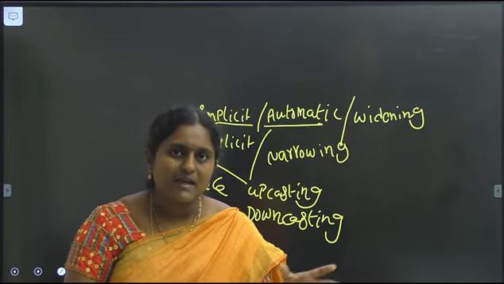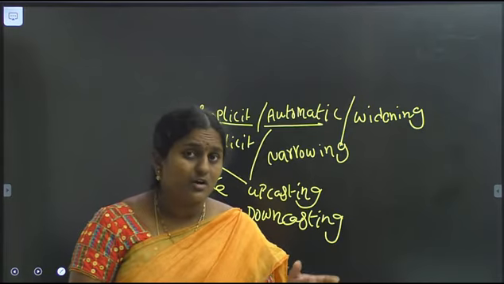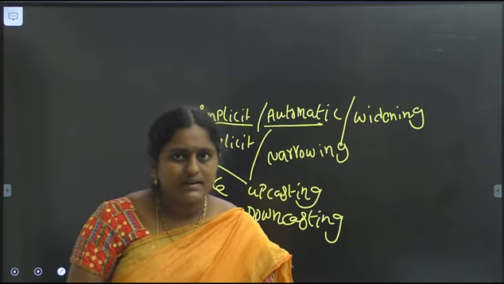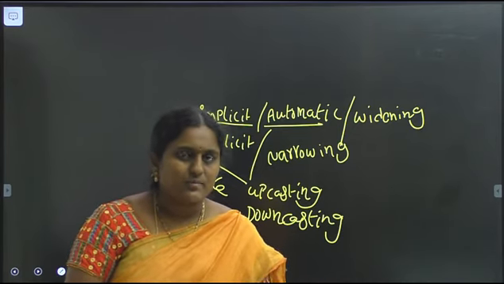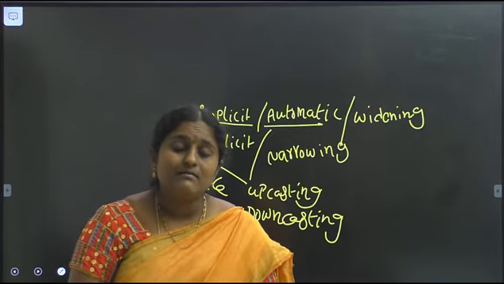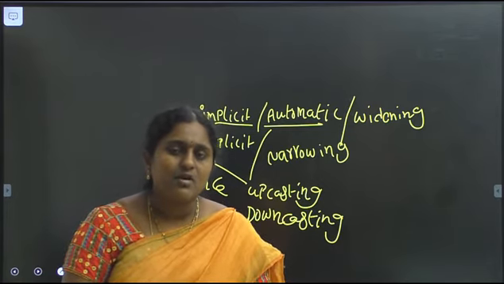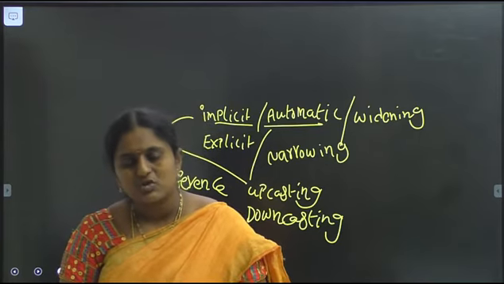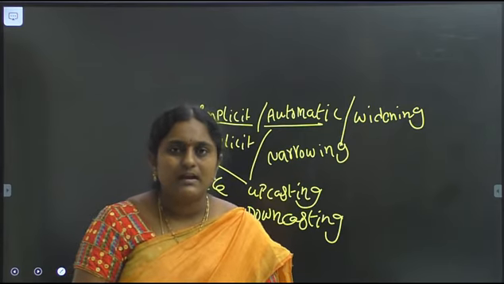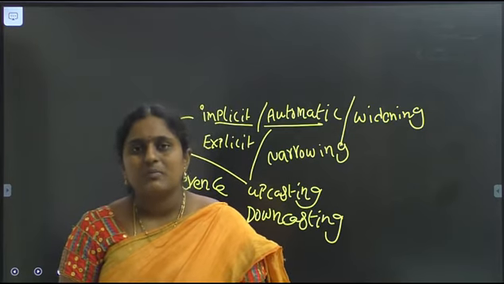Implicit means a lower data type value converting into a higher data type. This is automatically done by the JVM. We need not take care of implicit typecasting, and we need not use any cast operator. Explicit typecasting means higher to lower, a higher data type value into a lower data type. Sometimes converting higher to lower may cause loss of data, so we need to use the cast operator. Explicit typecasting requires a cast operator. Implicit typecasting does not require a cast operator.